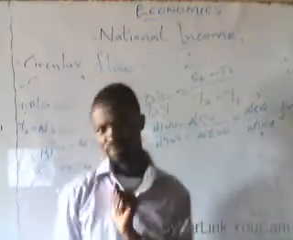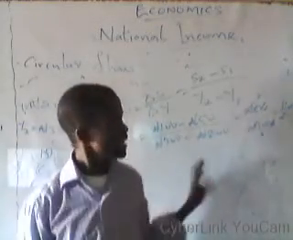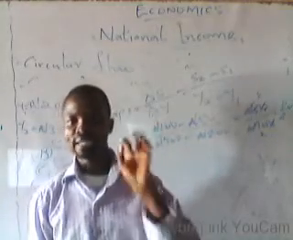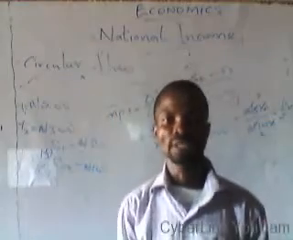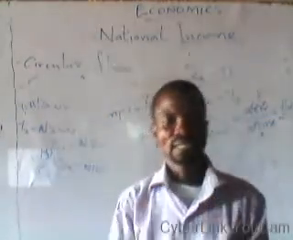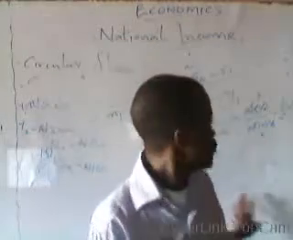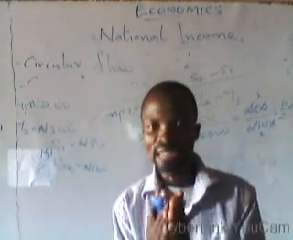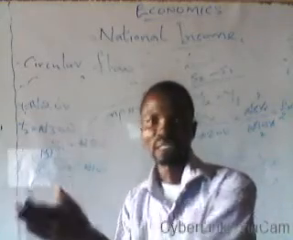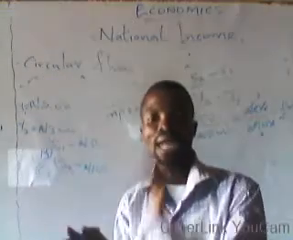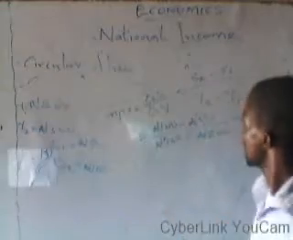Now, there is one important thing that I would like you to note here. You should understand that the addition of MPC and MPS is always 1. So whenever you are given a problem involving propensities in your exam, the best way to confirm what you have calculated is to ensure that when you add your MPS to your MPC, the summation gives you 1. Anything other than that is wrong.